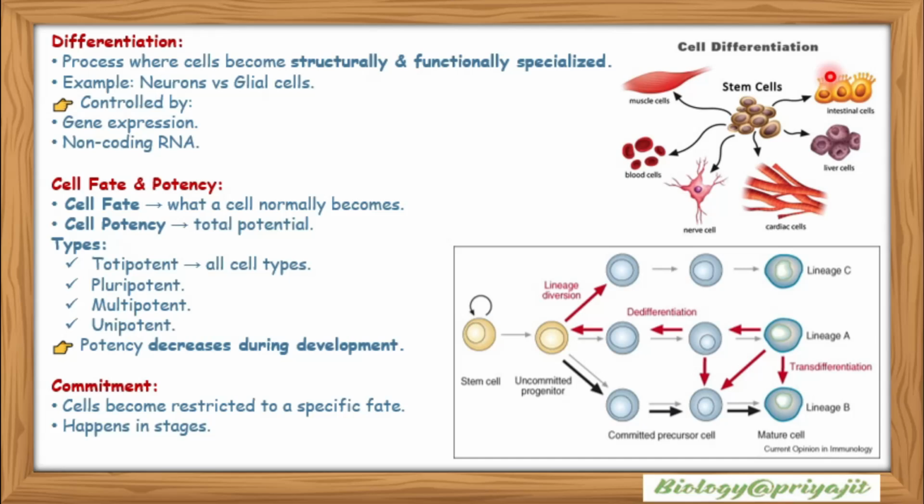Cell fate and potency. Cell fate is what a cell normally becomes. Cell potency is the total potential of types. A totipotent cell can form all cell types, then pluripotent, multipotent, unipotent, etc. Potency decreases during development. So what is commitment? Cells become restricted to a specific fate, that is commitment, and it happens in stages.